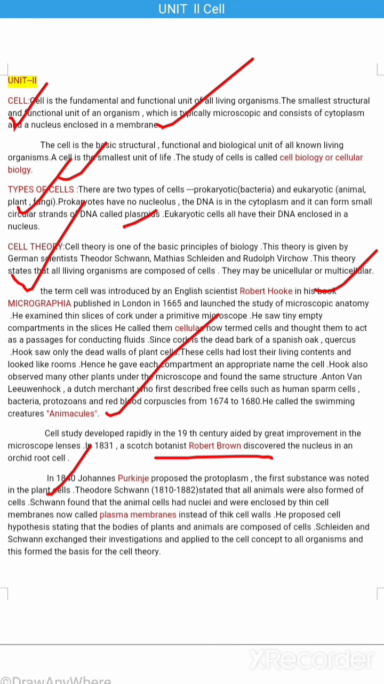Theodor Schwann, 1810 to 1882, stated that all animals were also formed of cells. Schwann found that the animal cells had nuclei and were enclosed by thin cell membranes, now called plasma membranes. Instead of thin cell walls, he proposed the cell hypothesis, stating that the bodies of plants and animals are composed of cells. Schleiden and Schwann extended their investigations and applied the cell concept to all organisms, and this formed the basis for the cell theory.